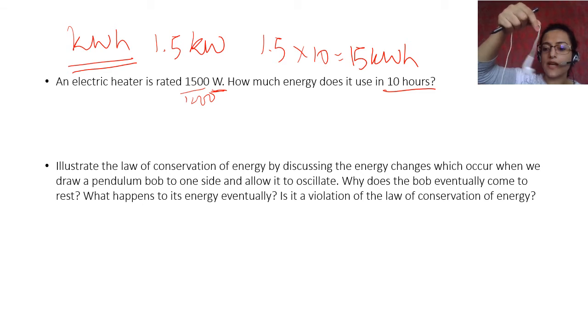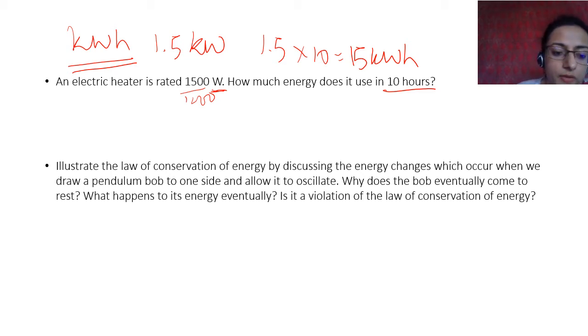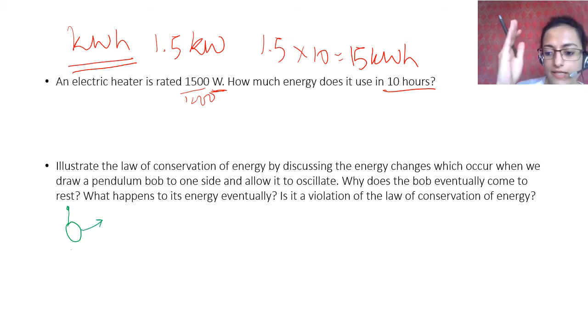It goes to one side, comes back, goes to one side, comes back, from this side to that side, this side to that, eventually comes to rest. Now what happens to this pendulum? When I move the bob to this side, for example, it was lying straight. What I do is I give it some amount of potential energy.